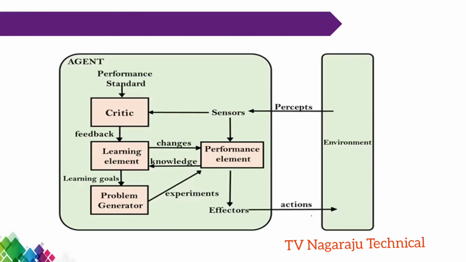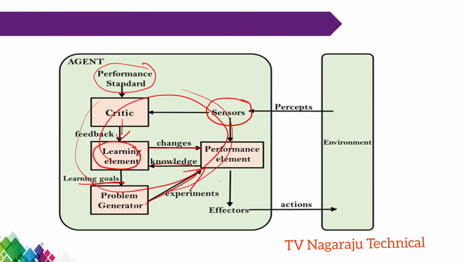Now, see, this diagram is completely different. Once the information is observed from the environment, now this is the performance standard. The critic gives the feedback, and the learning element learns the information, changes and observes the knowledge, and you have some goals. So observe the problem generator. Based on this cycle, finally I am learning the complete information.